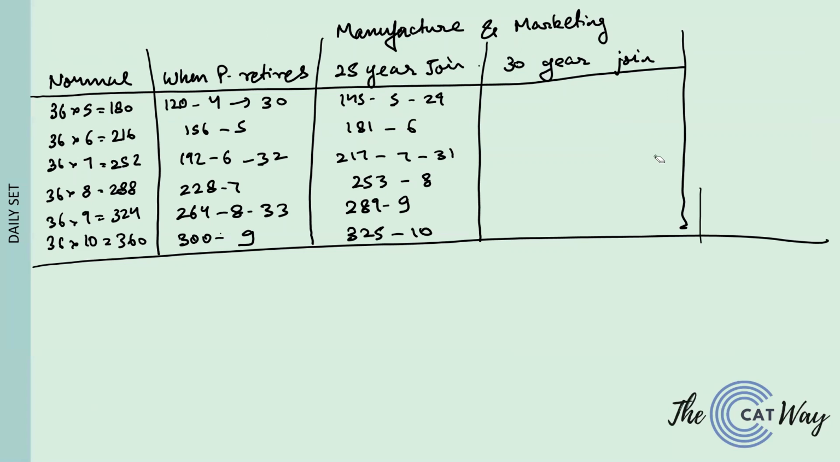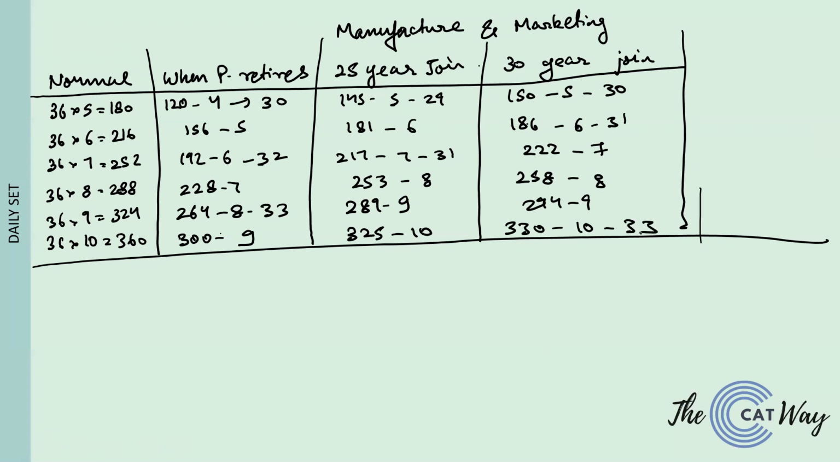So if a 30-year-old joins in 120, we'll have a total of 150 with 5 people and the average would be 30. Here it would be a total of 186 with 6 people, average would be 31. We will have a total of 222 with 7 people. We will have a total of 258 with 8 people. We'll have a total of 294 with 9 people, and we will have a total of 330 with 10 people, and the average would turn out to be 33. Now the same thing we will have to calculate for the maintenance department.